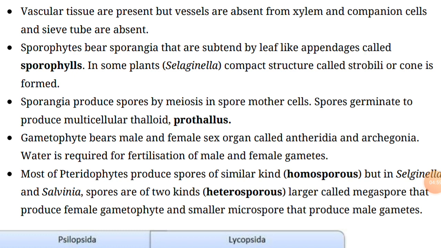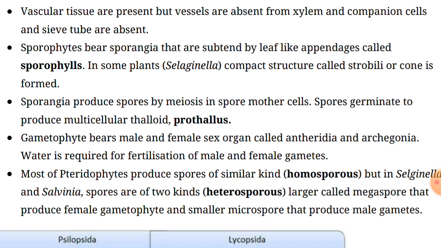Vascular tissues. Everybody knows about the vascular tissues, that they are the xylem and phloem, right? If we talk about the pteridophytes, in that condition the plant evolved as the first terrestrial plant to possess xylem and phloem throughout its body. Before this, the plant kingdom did not contain xylem and phloem, but after this they have xylem and phloem in their body.